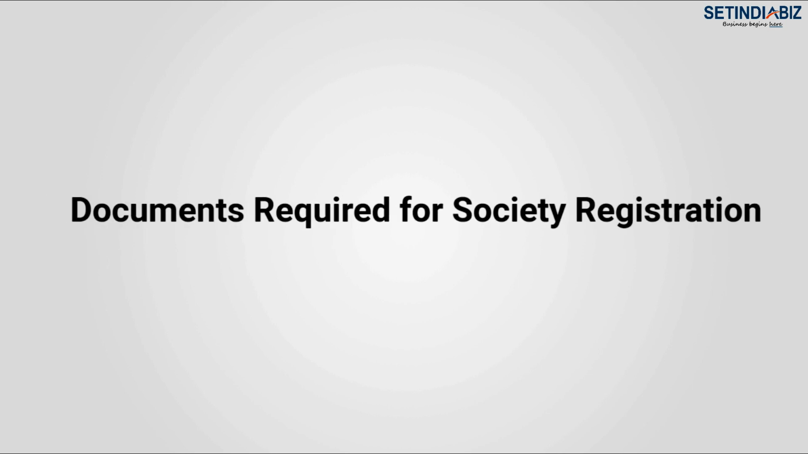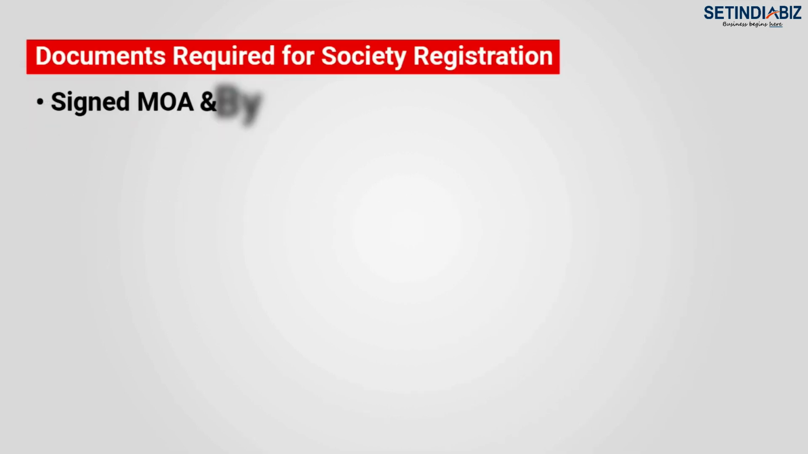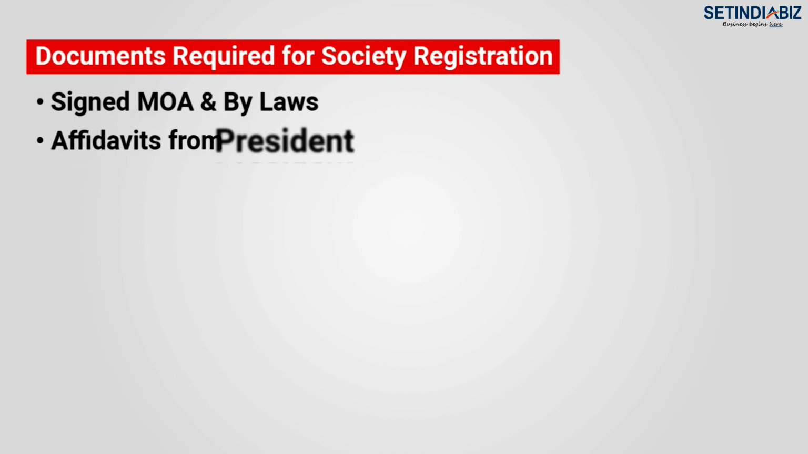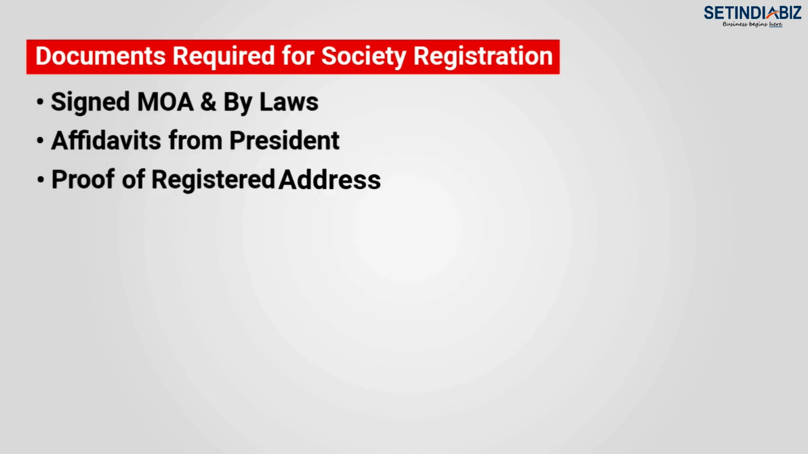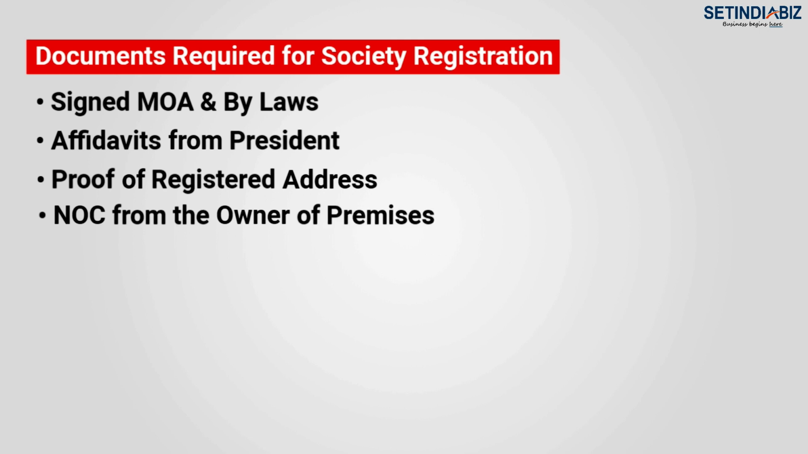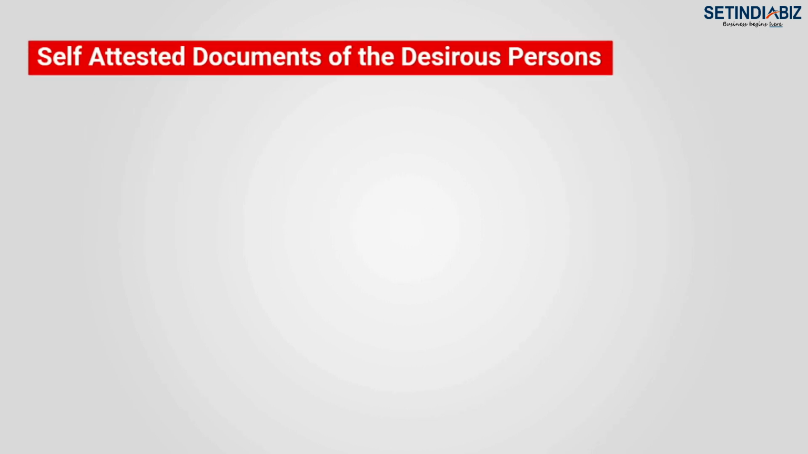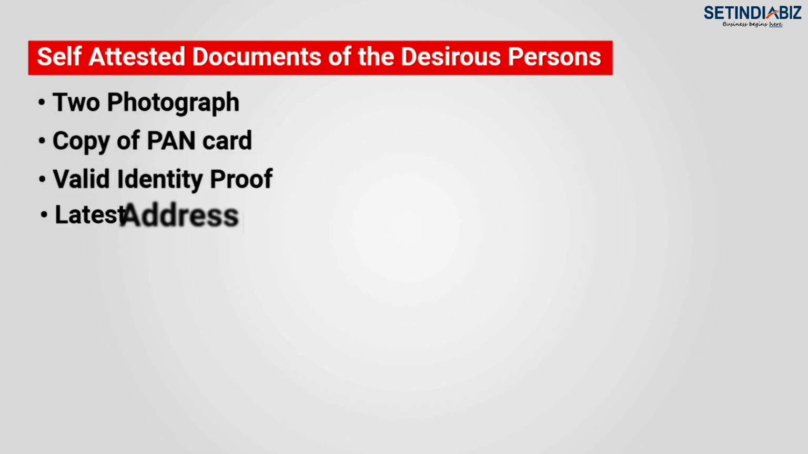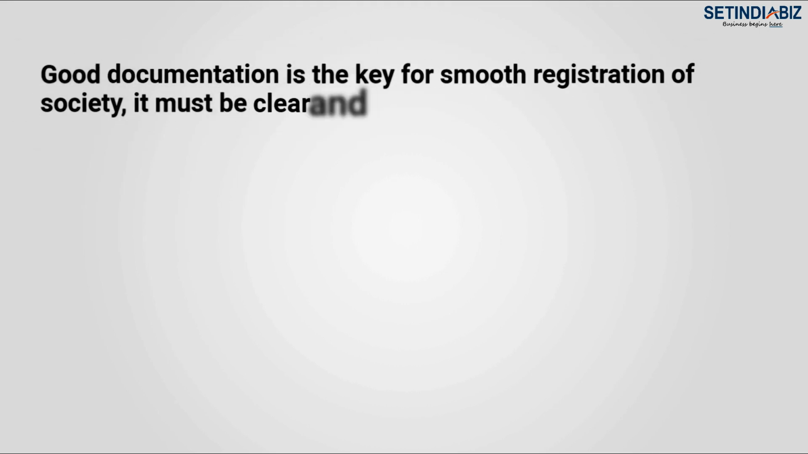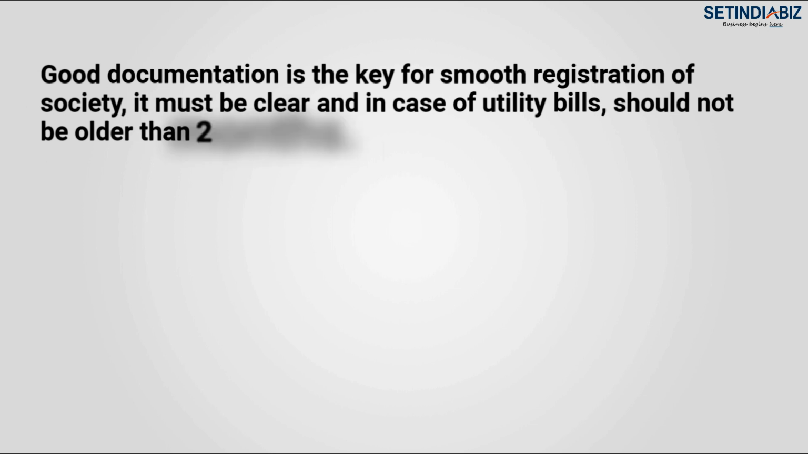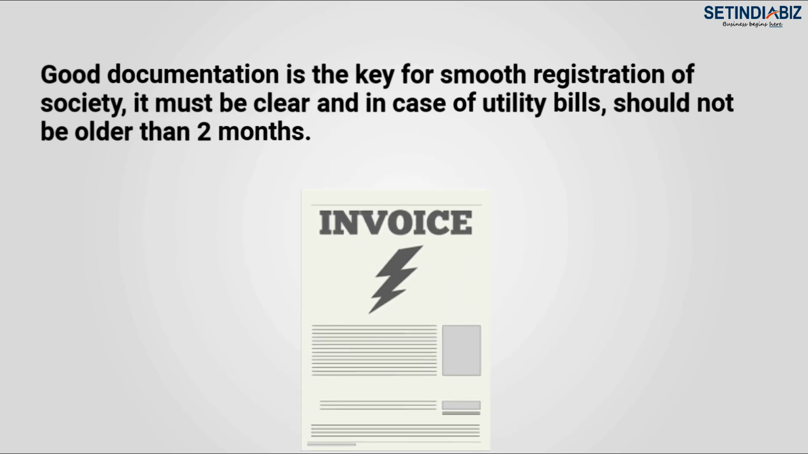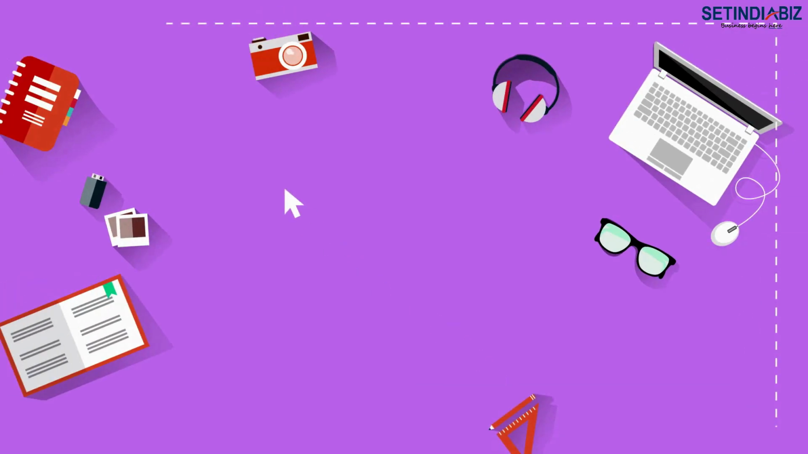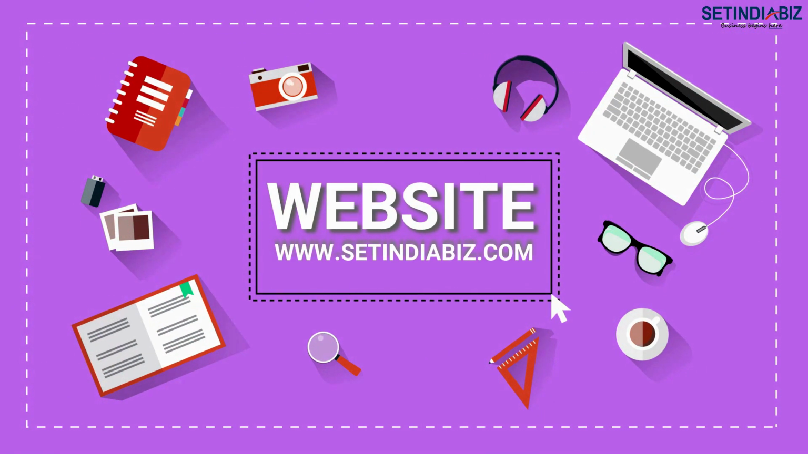Documents required for society registration. Signed MOA and bylaws, affidavits from President, proof of registered address, NOC from the owner of premises, self-attested documents of the desirous persons, 2 photographs, copy of PAN card, valid identity proof, latest address proof. Good documentation is the key for smooth registration of society. It must be clear, and in case of utility bills, they should not be older than 2 months.